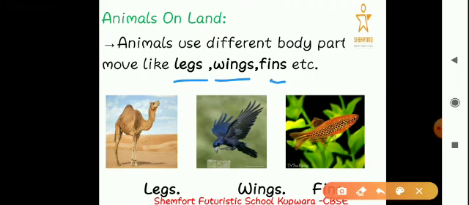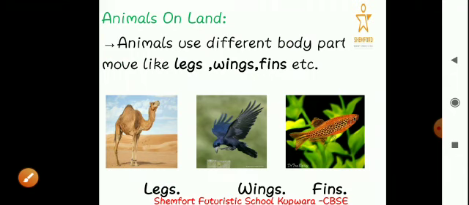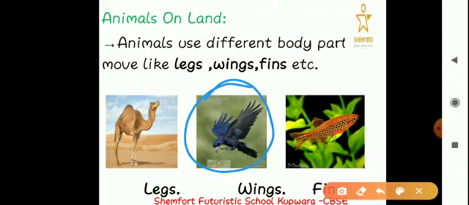There is a picture of a camel, there is a picture of a bird and a fish. A camel moves from one place to another with the help of legs. You can see the legs here, right? Then if a bird has to move from one place to another, it will move with the help of these wings. So, wings is the body part which helps birds to move from one place to another.